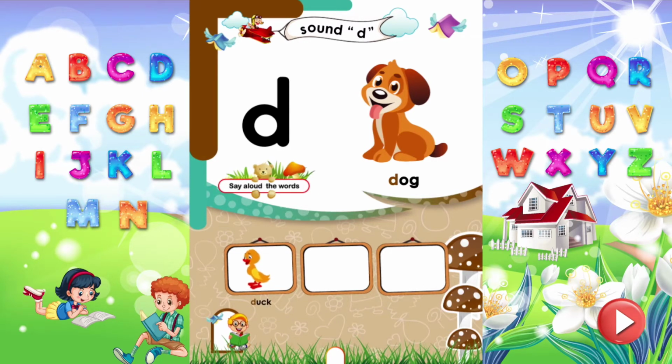D is for duck. D is for doctor. D is for dolphin.